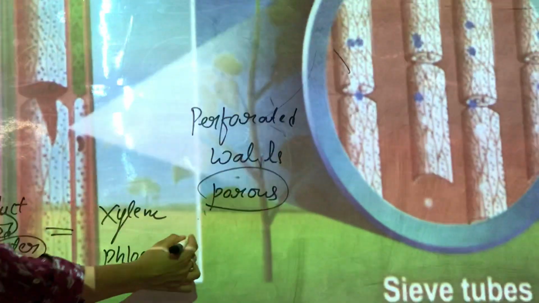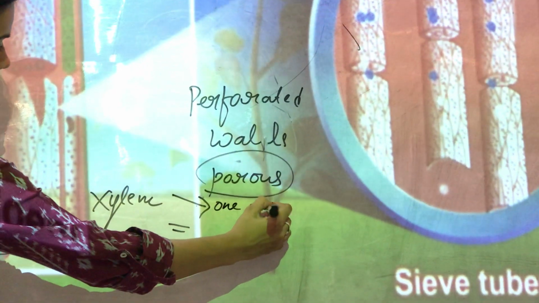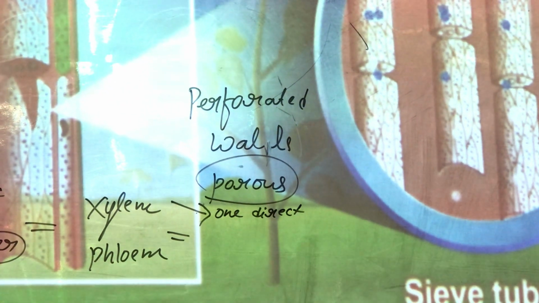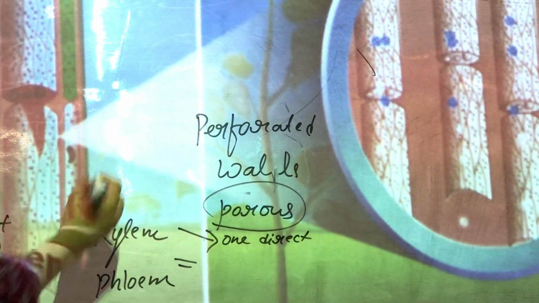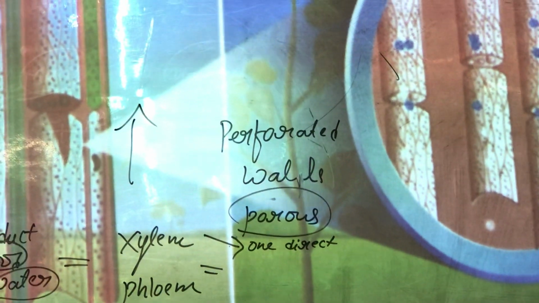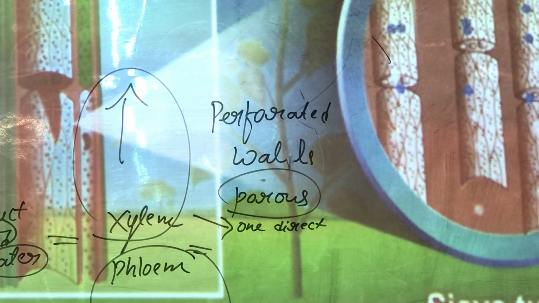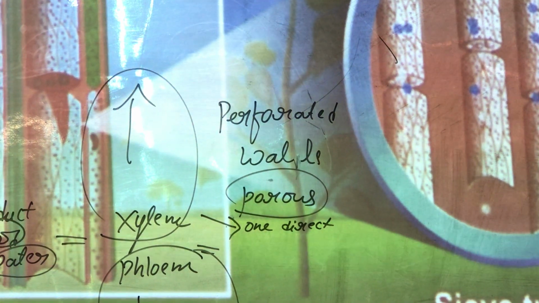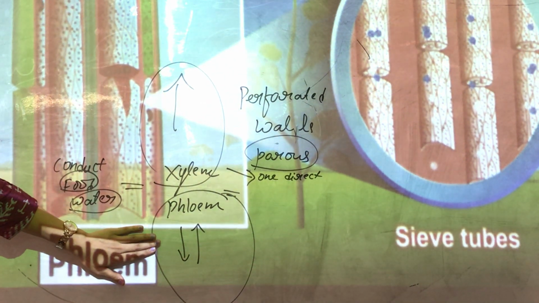But in xylem, the substance can go only in one direction, that is from downward to upward. But in phloem, the conduction can occur in both directions, downward to upward and upward to downward, because they are giving the food.